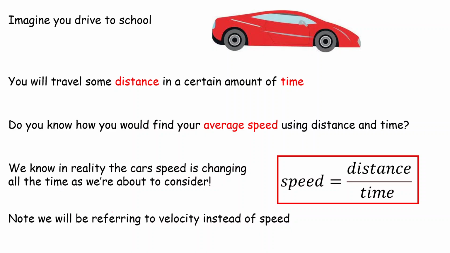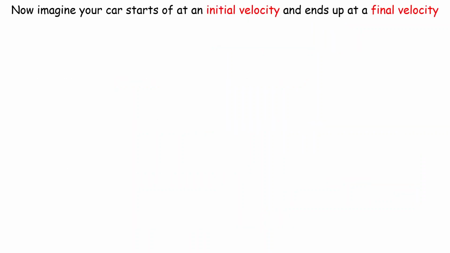And just note, we refer to velocity instead of speed. So for the time being, take velocity to mean speed. They're slightly different. Velocity has direction as well as speed, but for the time being, just take velocity to mean the same thing as speed, even though there is a slight difference in their meanings. So we're just saying that in reality, you stop, you change speed, you accelerate, you slow down, you go faster.